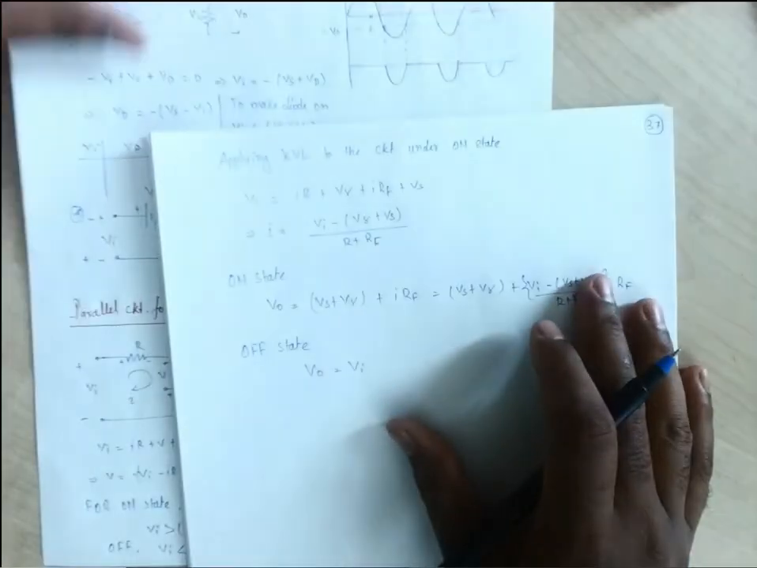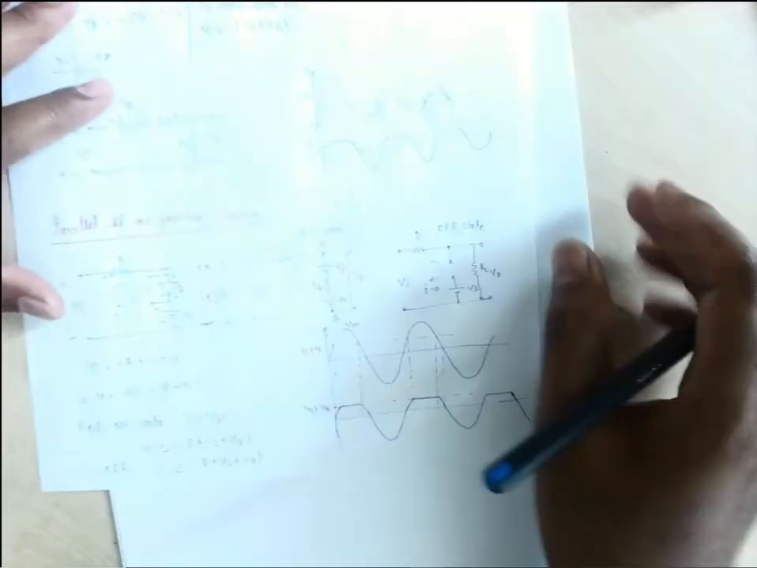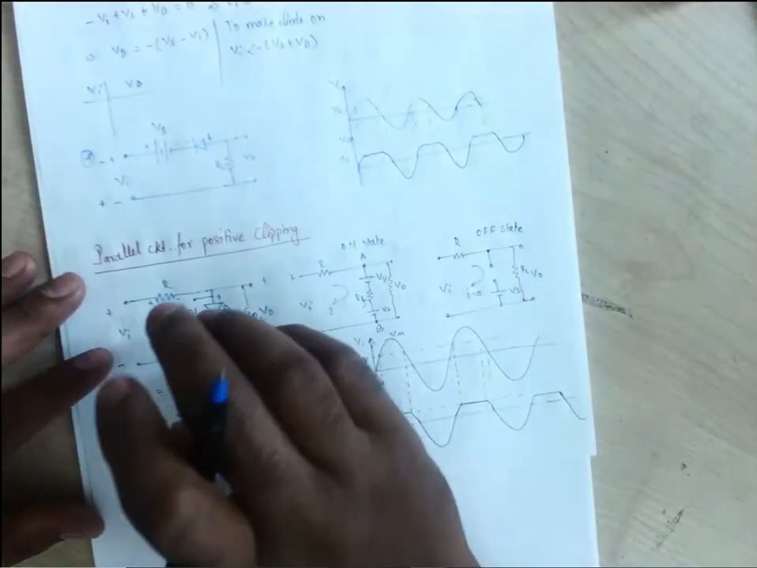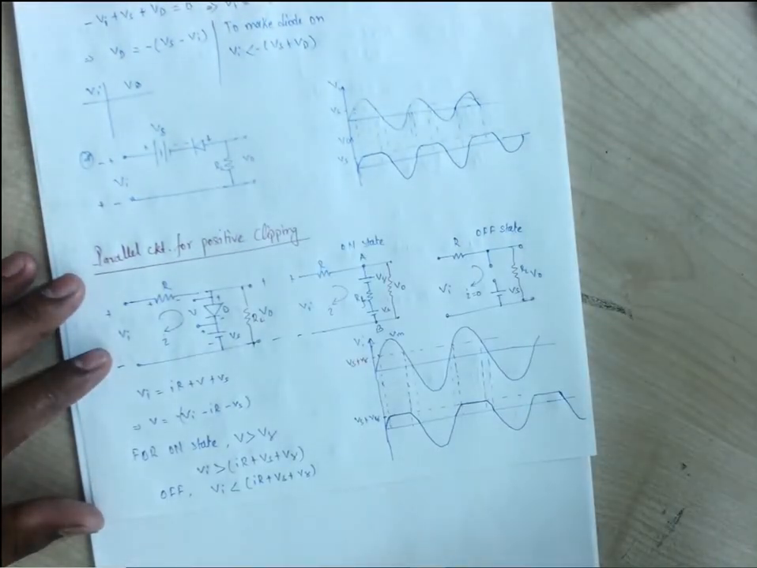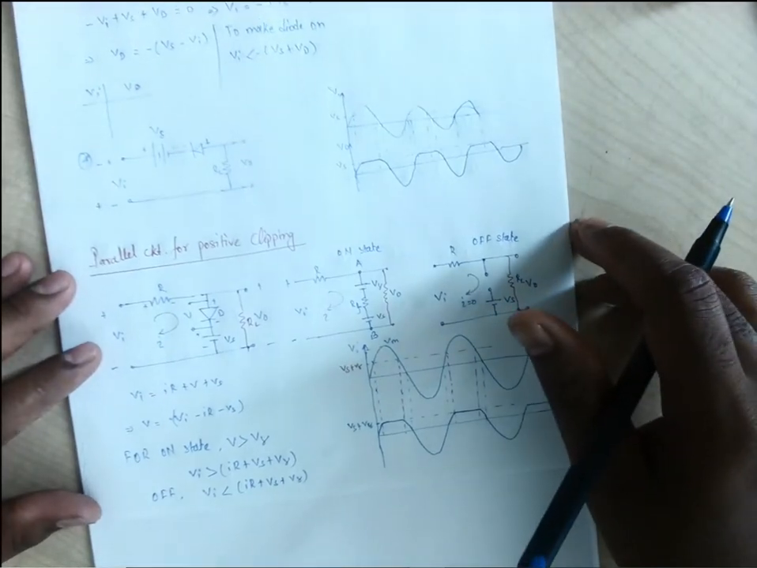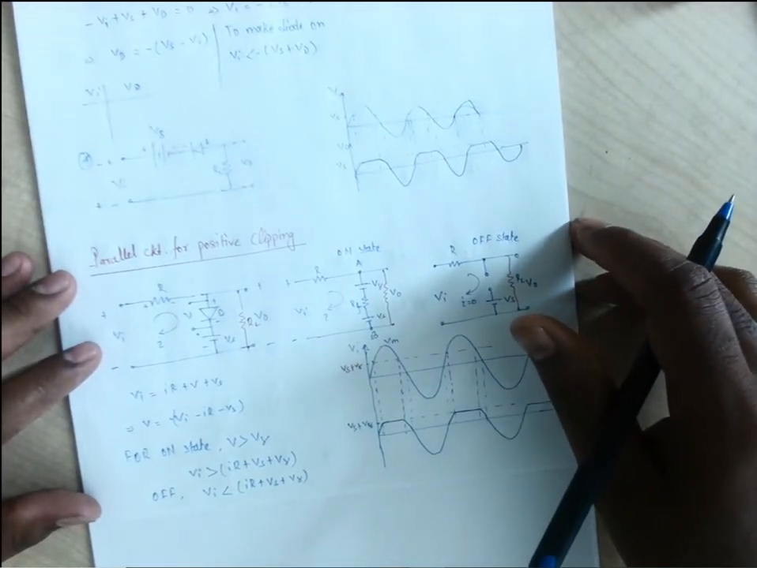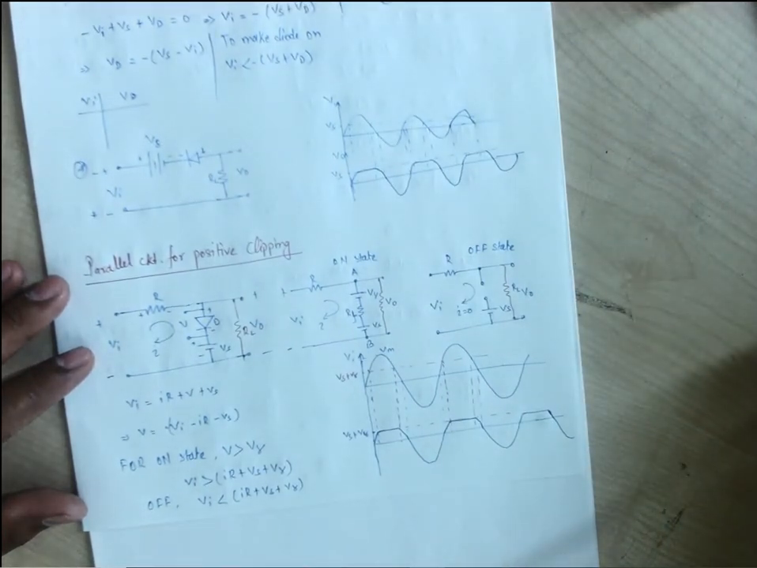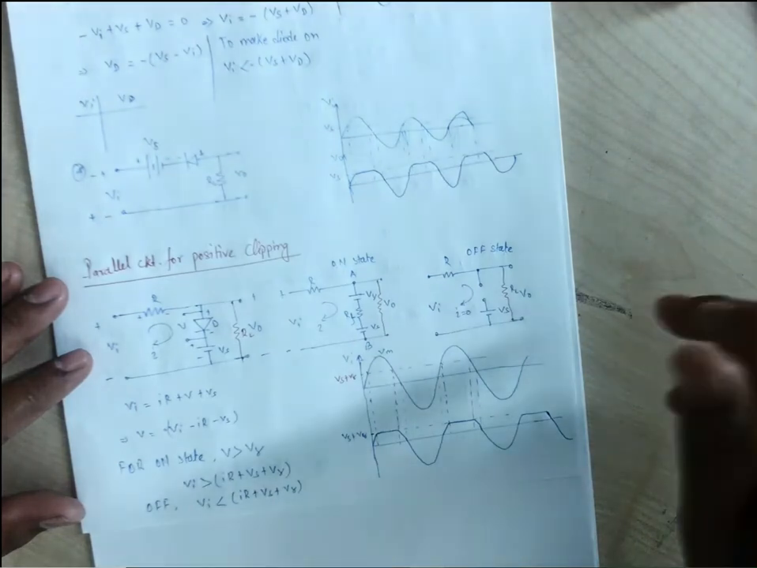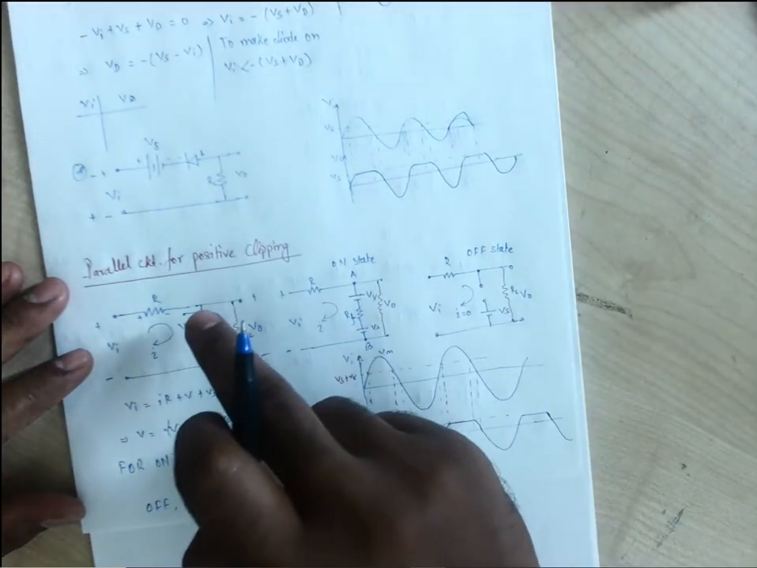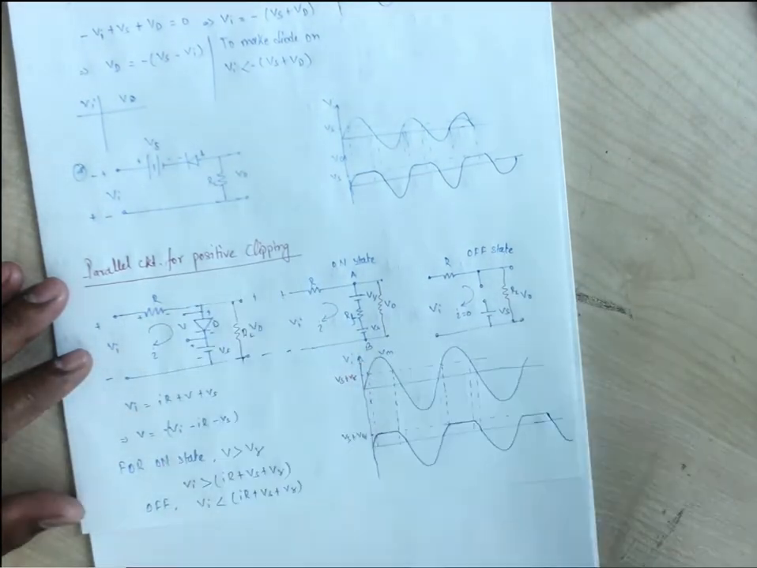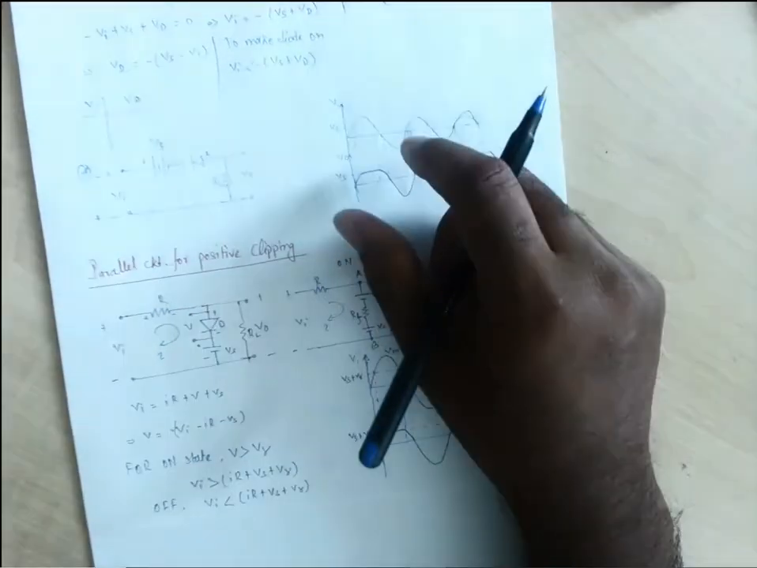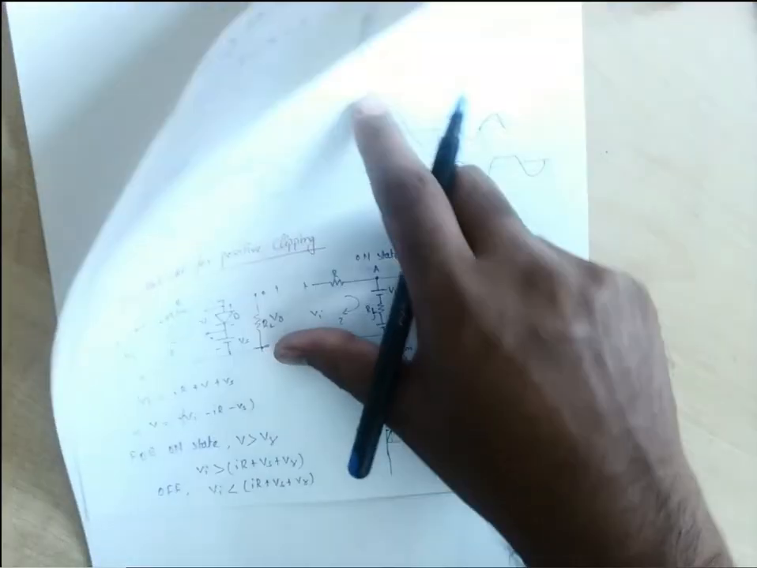Because when the diode is off, the current will flow because it is connected in the parallel path. When it is connected in the series path, there is only one way where the current can flow. But when it is connected as a parallel, the current has the option to move through another path. That is what it is doing. It is rather flowing through the load than through the diode. Okay, so it is about the positive clipping.